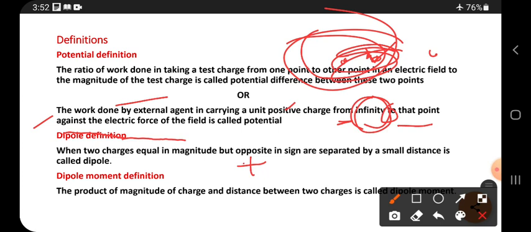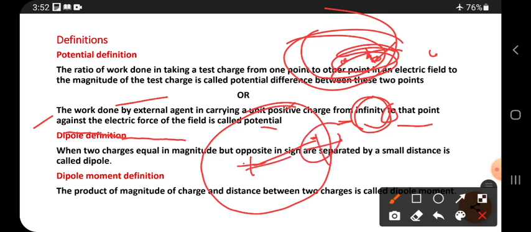Why is it against? Suppose here there is a point charge or a group of charges. Because of this, up to a certain region, a force of attraction or repulsion will be created. If you keep a negative charge here, it starts attracting, but if you keep a positive charge here, it starts repelling. Now I am not keeping any charge here, I am bringing one unit positive charge from infinity.